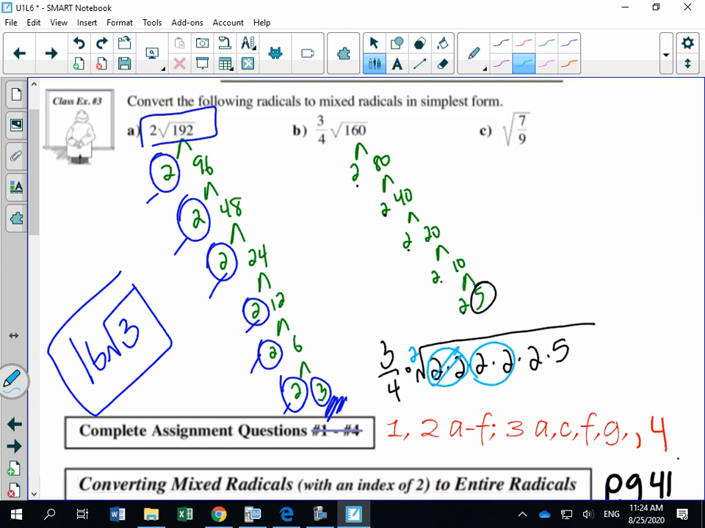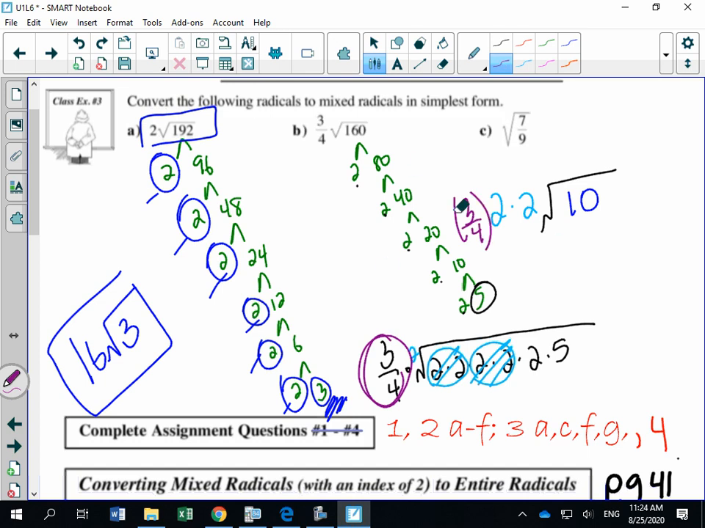Okay, for every pair, what do you get to take out? You get to take out a 2. Cross out those guys. Take out a 2. What's remaining, because that can't come out, must stay under my radical sign. But what is 2 times 5? 2 times 5 is 10, right? We can't simplify 10. We can't break that down and simplify that. And then don't forget this, 3/4 in a bracket.